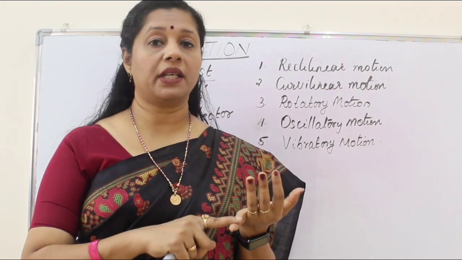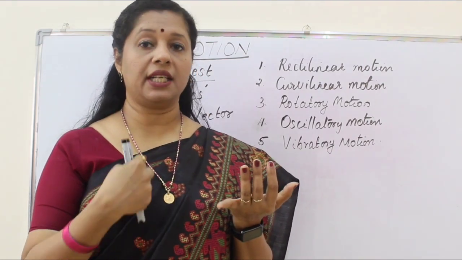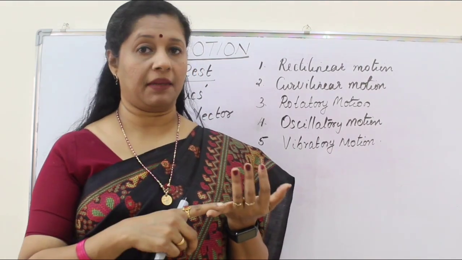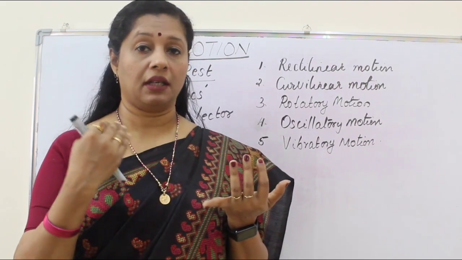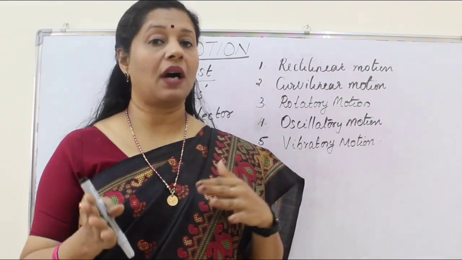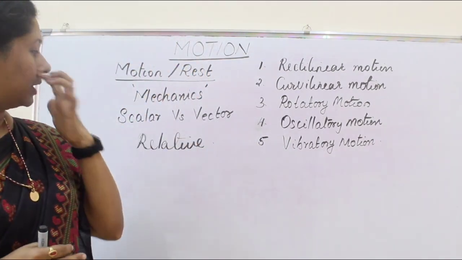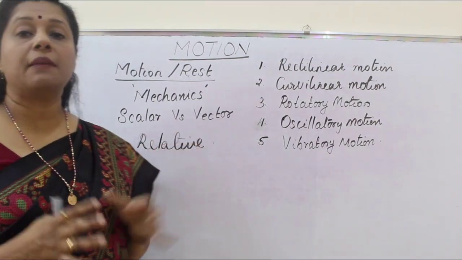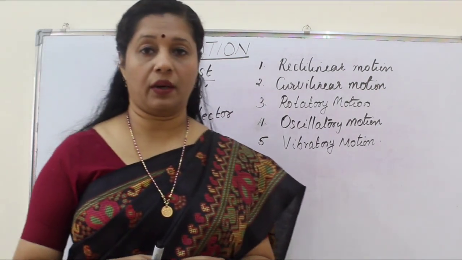Rest means an object is not changing its place with respect to a fixed point or origin in its surroundings with the passage of time. But if the object is changing its position with respect to the origin and time, that is called motion. But these two are relative terms with respect to the origin. Now we are coming to the two types of physical quantities, scalar quantities and vector quantities.